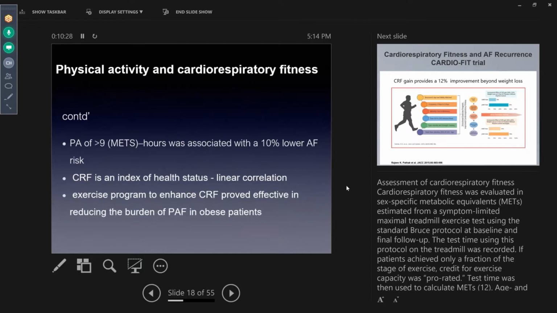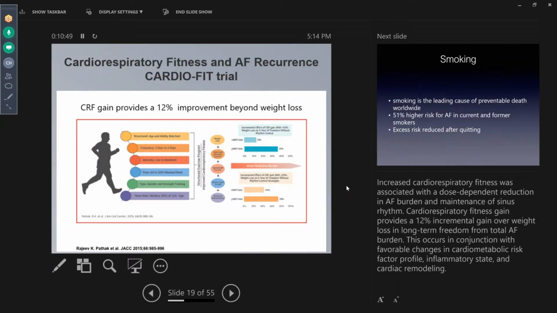Physical activity and cardiorespiratory fitness, CRF, is a marker of health status, and there's a linear correlation with development of atrial fibrillation. An exercise program that is designed and tailored to improve cardiorespiratory fitness has been shown to reduce atrial fibrillation. And this is the CARDIO-FIT trial. I know there have been a lot of questions about the role of exercise today.